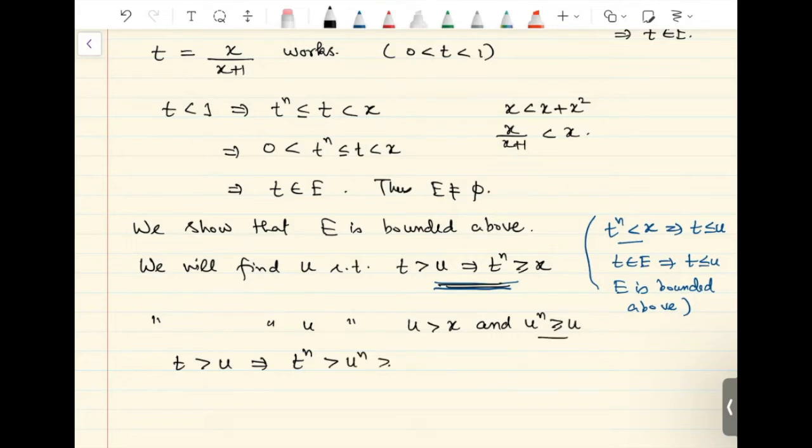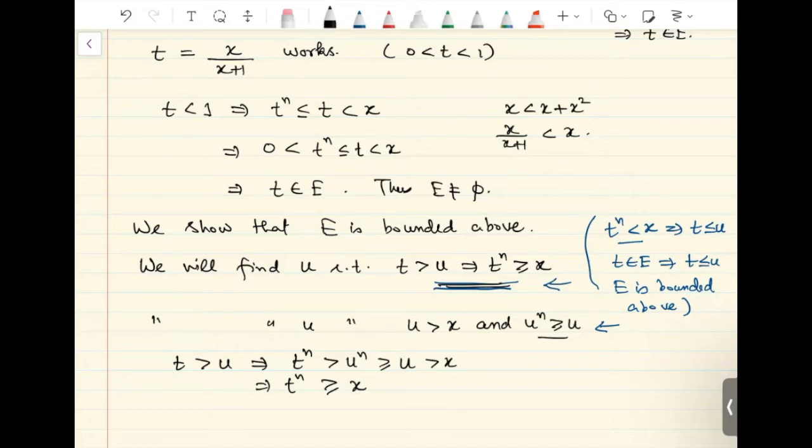U raised to n is bigger than U, because that is something that we want in our construction, and U is bigger than x. So if we can find U satisfying these conditions, then we will be able to show this implication, which is equivalent to saying that E is bounded.